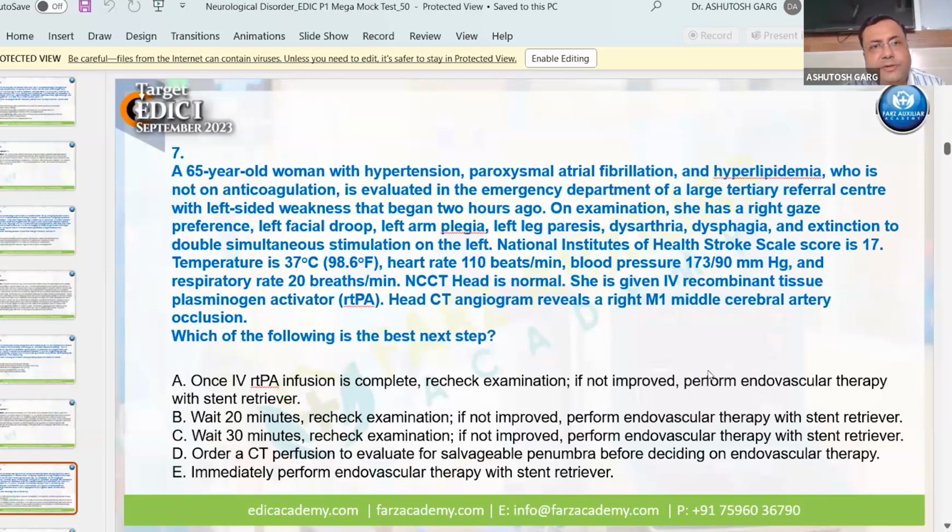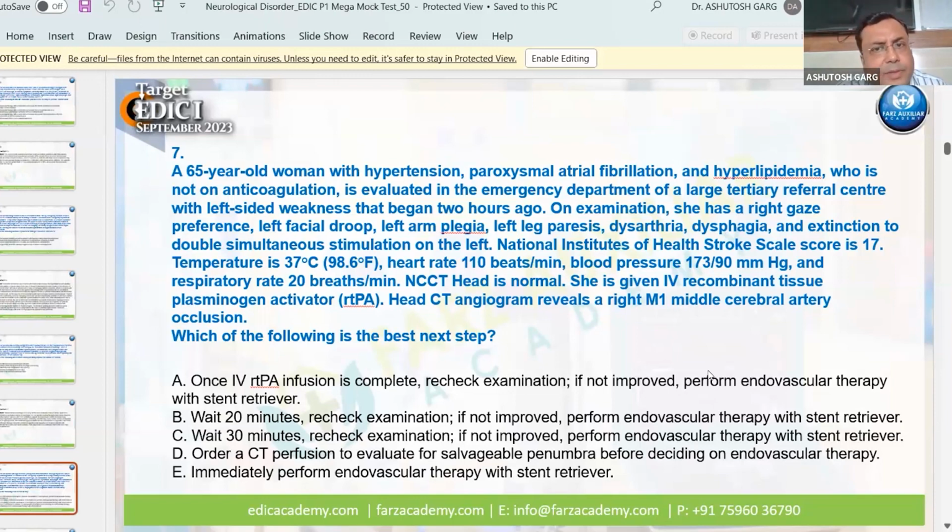Next question. A 65-year-old woman with hypertension, paroxysmal atrial fibrillation, and hyperlipidemia who is not on anticoagulation is evaluated in the emergency department of a large tertiary referral center with left-sided weakness that began 2 hours ago. On examination, she has a right gaze preference, left facial droop, left arm plegia, left leg paresis, dysarthria, dysphagia, and extinction to double simultaneous stimulation on the left. NIHSS score is 17. Temperature is 37 degrees centigrade, heart rate 110, BP is 173 by 90, respiratory rate 20.